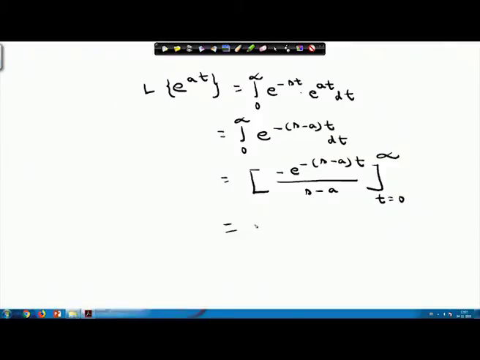And if I calculate the value, if I put the infinity, one part will be 0, other part will be 1 by s minus a, where s is greater than a. Therefore, please note that whenever I want to find out the Laplace transform of e power a t, I can find it this way: 0 to infinity e power minus s t e power a t dt, and by this process ultimately I am obtaining the Laplace transform of e power a t as 1 by s minus a.